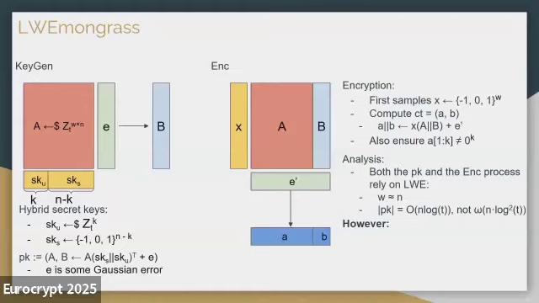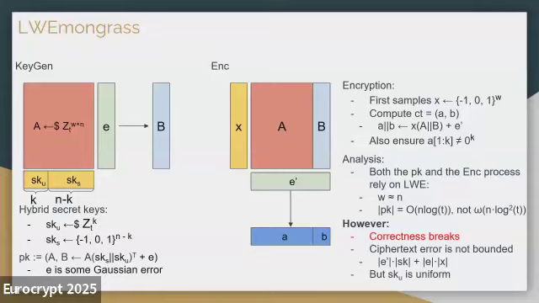However, if we naively generate all the elements in the noise as Gaussian distribution, then we will have a correctness issue. The reason is that now the ciphertext error is actually e prime times sk plus e times x. So we have e prime, e, x, all as short terms. However, the sk part contains some uniformly random elements. Then when we try to do the multiplication, we will have the first k noise multiplied with the SKU part, which is really large and contaminates our ciphertext.